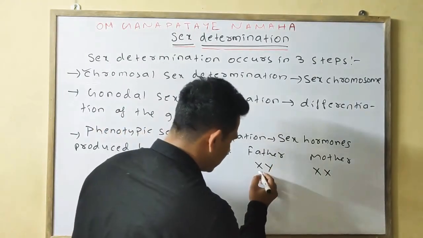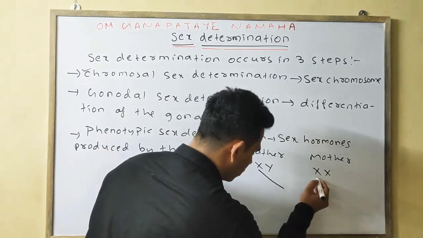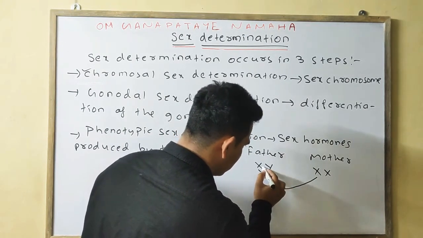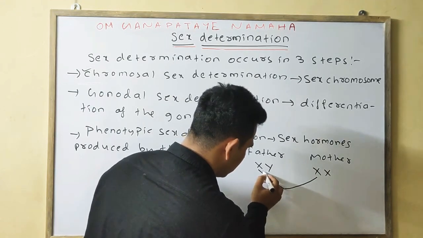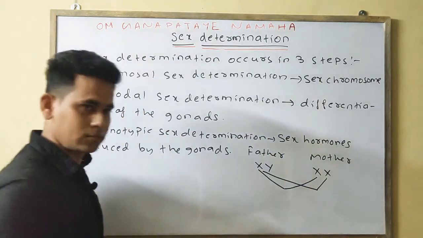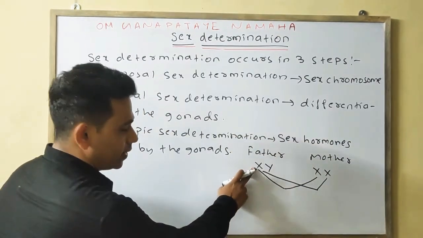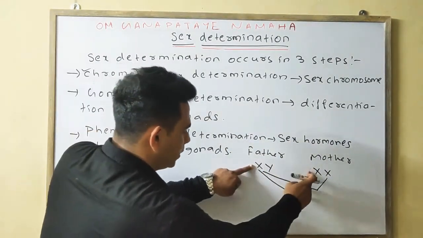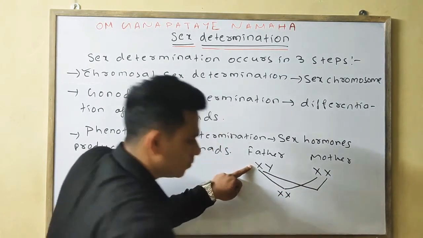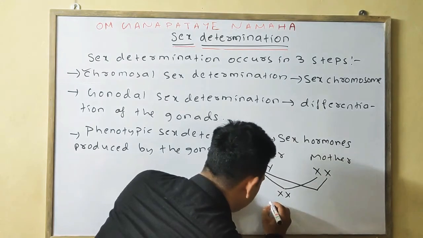So what are the chances? This X will cross with this X. I am taking the first one. This X will cross with this X, making XX. Okay, that means daughter.